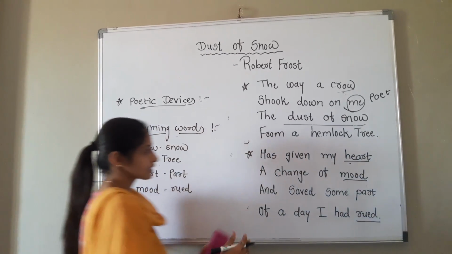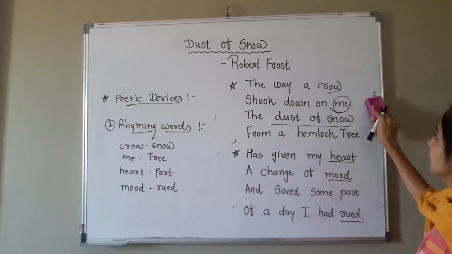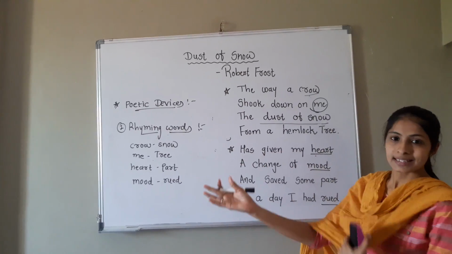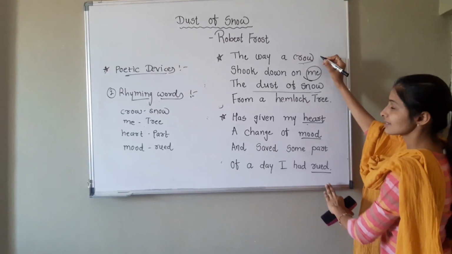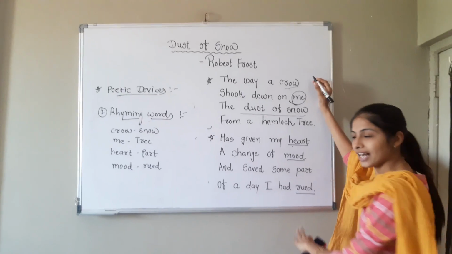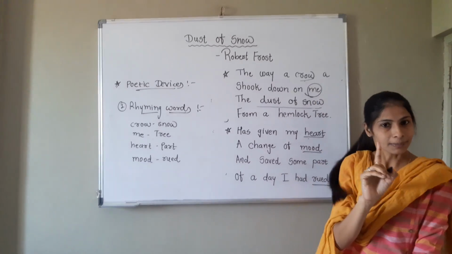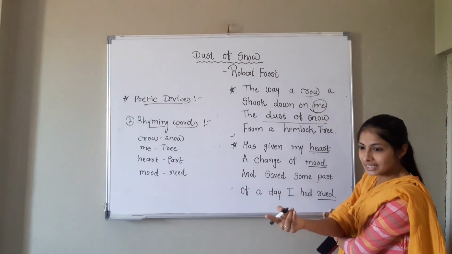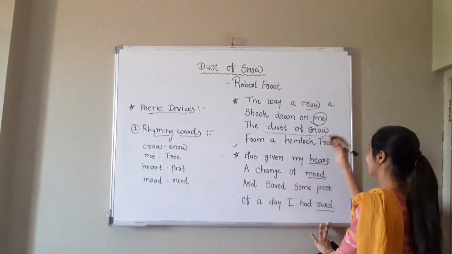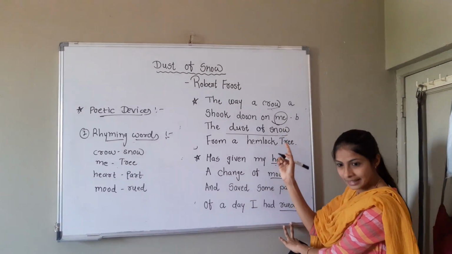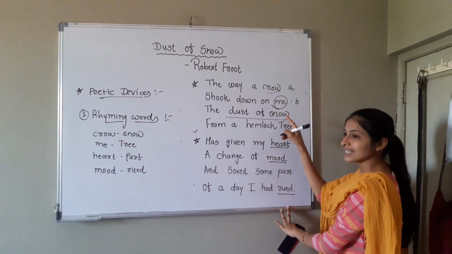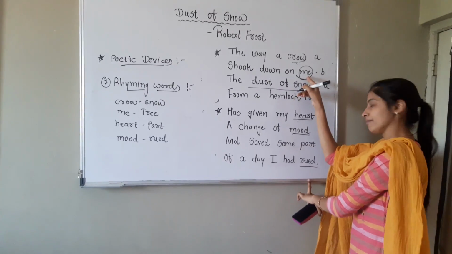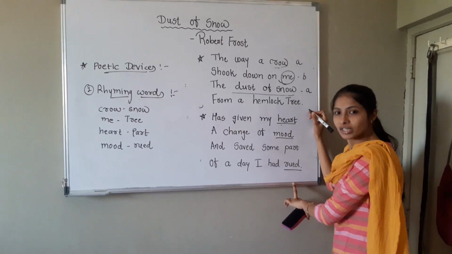Now see, rhyme scheme. Now you people also know that the rhyme scheme we find from the rhyming words only. See, I said same pronunciation here. So first is crow. What is the first letter of the alphabet? It's A because it's the first pronunciation. So crow is A, right? Me, pronunciation changes. Now the second letter of the alphabet, it is B, because the pronunciation changes. Crow, snow, same pronunciation, so the same letter will come, here again A. Same here, me and tree, same pronunciation, so B.